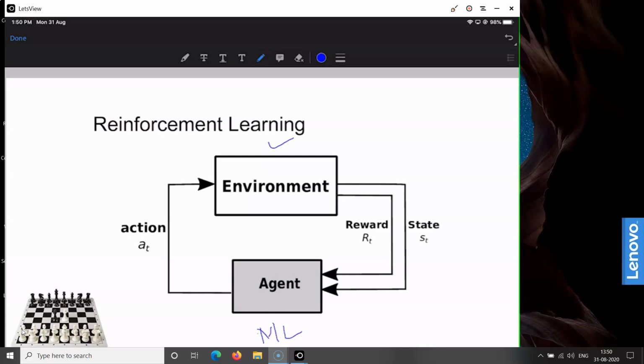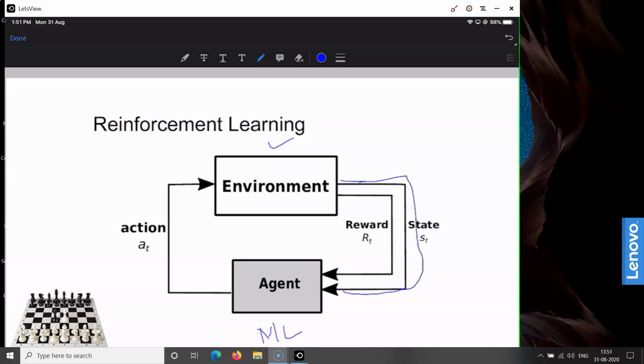Now, these agents take some actions on the environment, which modifies the environment, and the environment is modeled or represented through states. If the agent takes the appropriate action, then it gets a reward, and if the agent fails to take the appropriate action, then the agent is punished. So this is the working of the reinforcement algorithm.